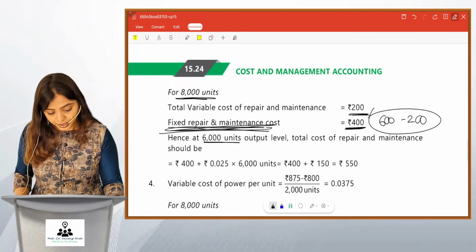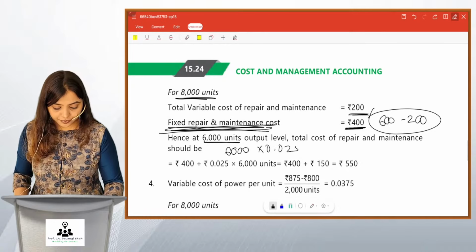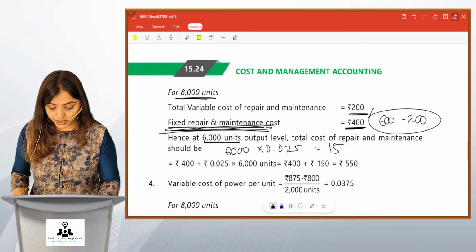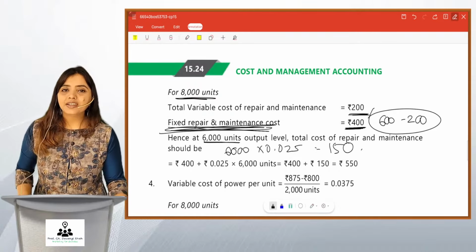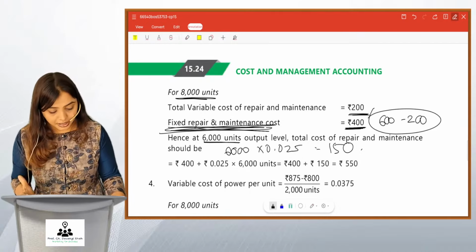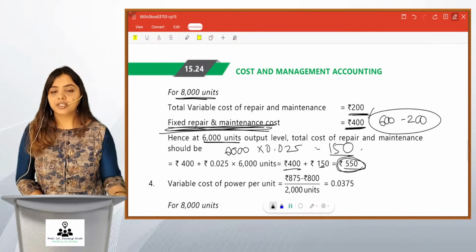And variable would be 6,000 into 0.025. You get 150 rupees, right? So 150 rupees will be the variable repairs and maintenance cost. So 400 plus 150, total is 550.